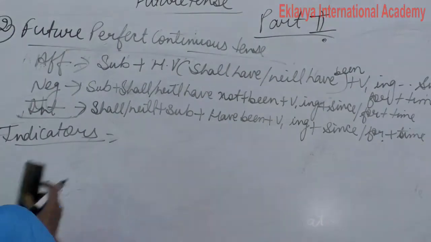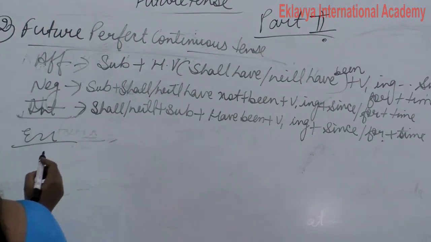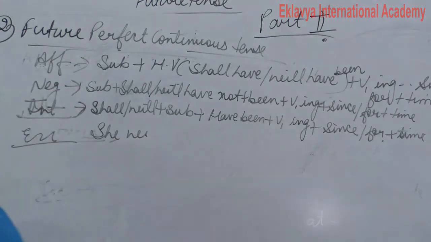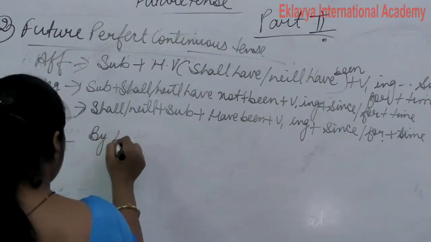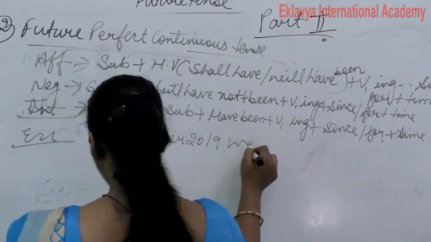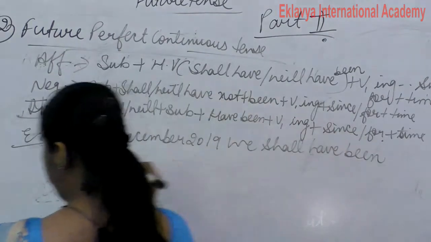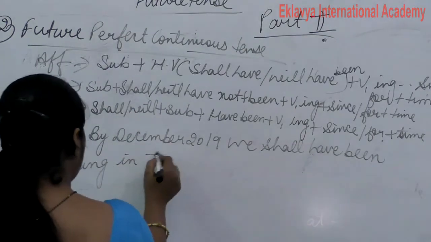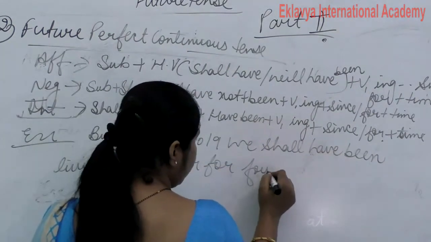Now write down an example: by December 2019 we shall have been living in Jaipur for 4 years.